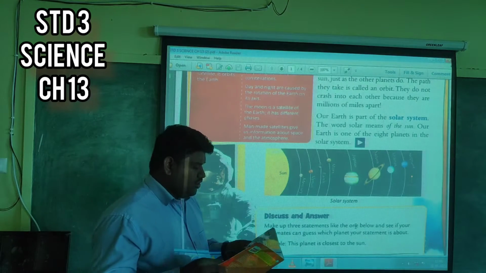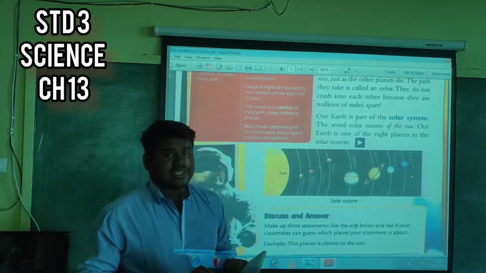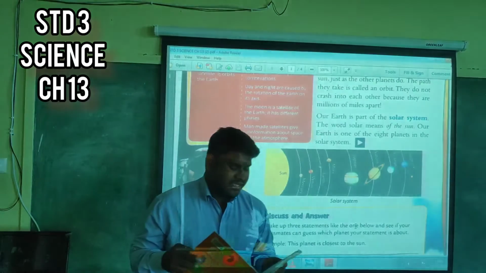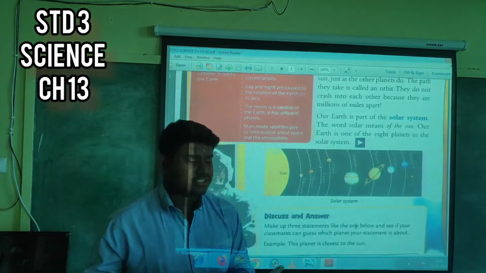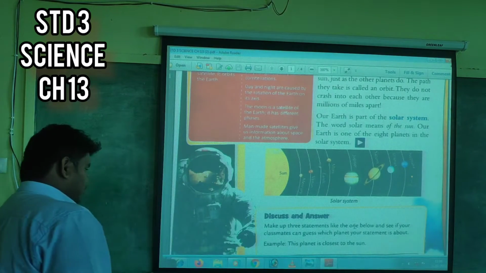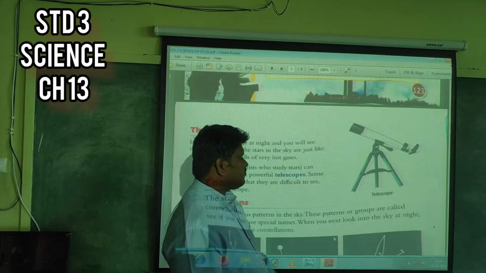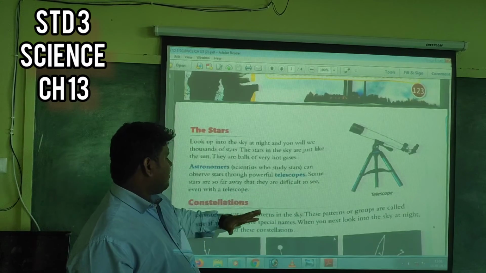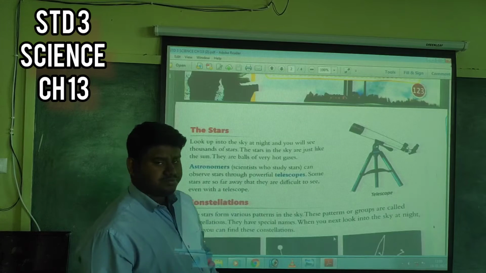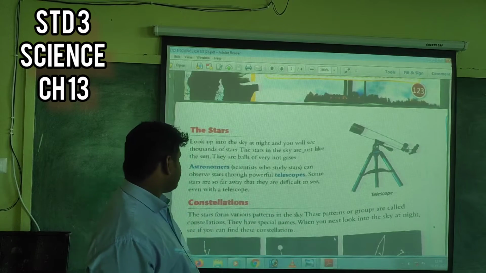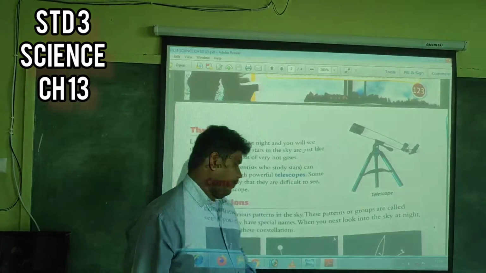So who are astronomers? The scientists who study stars are known as astronomers. They observe stars through powerful telescopes. You can see the picture, this is the picture of a telescope. With this we can see the stars. Some stars are so far away that they are difficult to see even with a telescope.